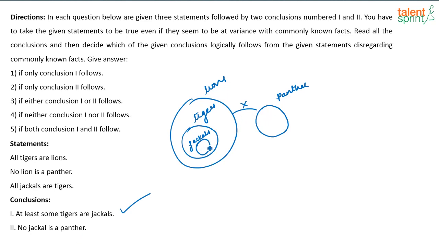Obviously, no lion is a panther and jackal is coming inside the set lion. So no jackal is a panther. So both the conclusions follow. Right, so what will be your answer? Your answer will be option 5, if both conclusion 1 and 2 follow.